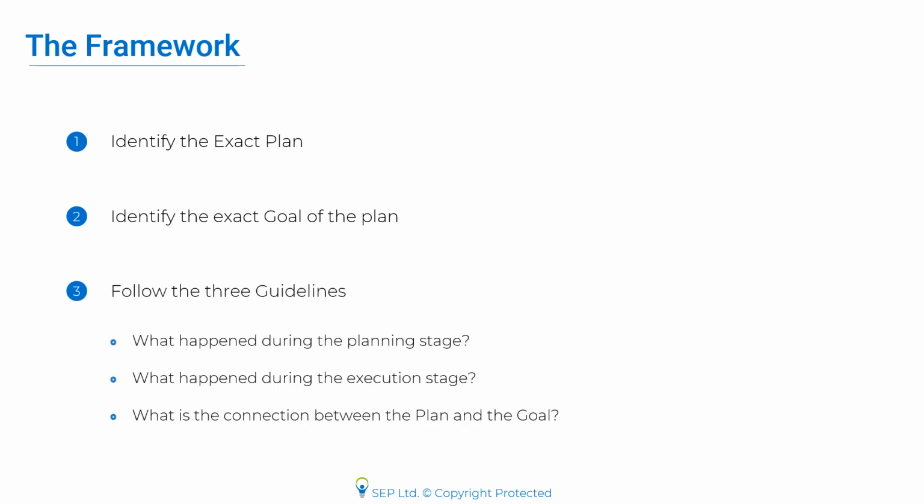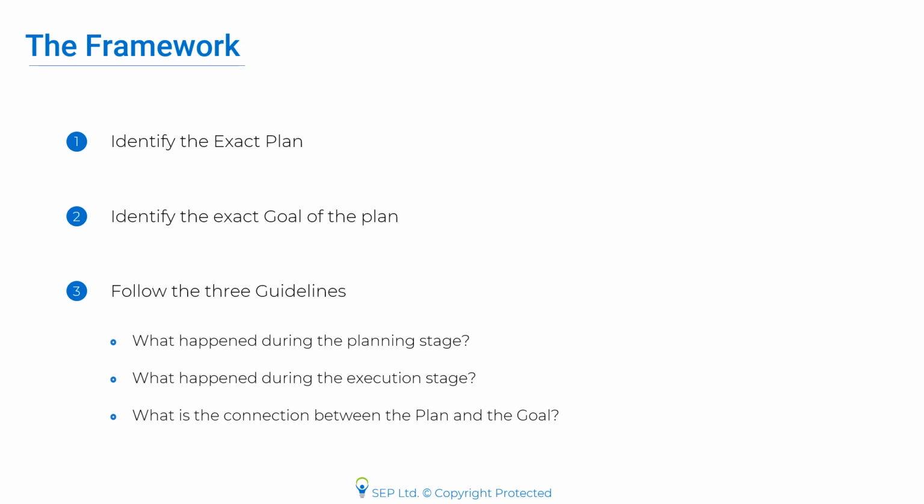The next step is obviously to identify the goal of the plan. Again, be precise while doing this. The goal goes down next in your rough notes. The third step is to follow the 3 guidelines. What happened during the planning stage? What happened during the execution stage? And what is the connection between the plan and the goal?